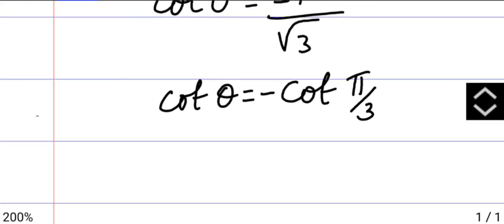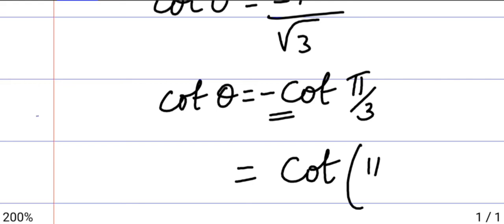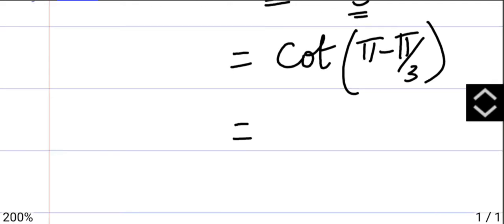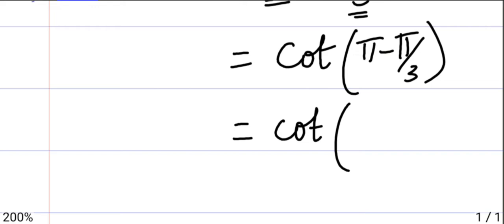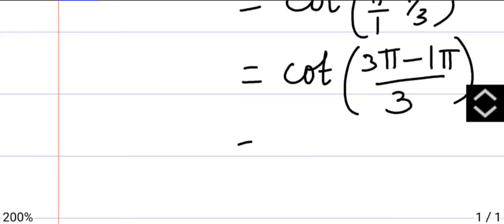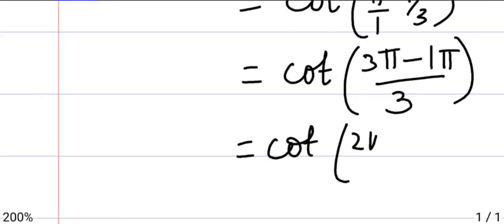Whenever we get minus in cot, we use minus. To remove this minus sign, we use cot of pi minus pi by 3. To make the term positive, we have to take cot as pi minus pi by 3. Whatever you have as theta, you will subtract from 180 degrees. Therefore, taking LCM, you get 3 pi minus 1 pi divided by 3, that is cot 2 pi by 3.